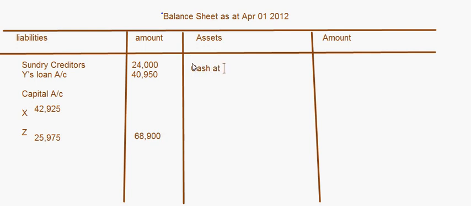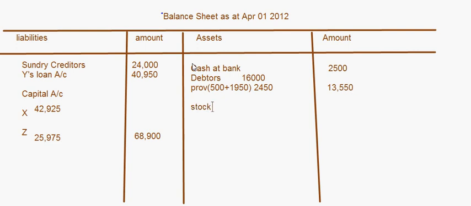Cash at bank, it's 2,500, right? Debtors, now the amount of debtors was 16,000, and the provision was increased by 1,950. Earlier the provision was 500, so 500 plus 1,950, that comes to 2,450. So this amount has to be subtracted, right? So it comes to 13,550.